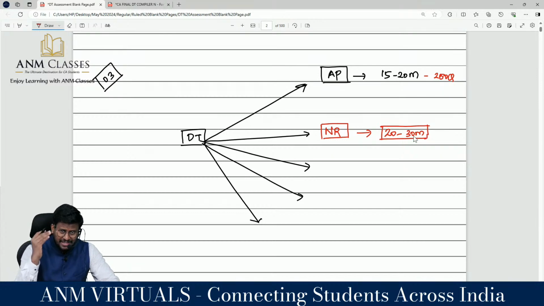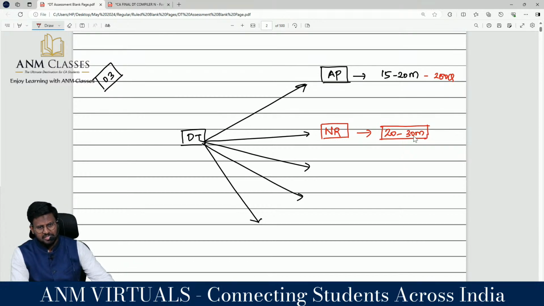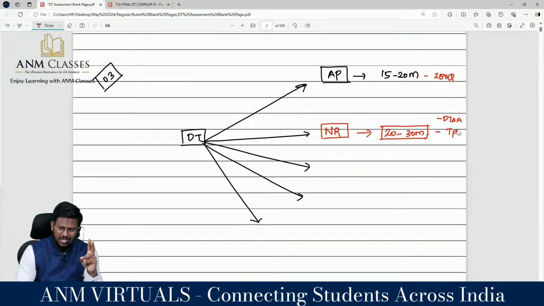This is not the weightage given by ICAI. This is my expectation on the paper, 20 to 30 marks. Here you have to be very thorough with the double taxation avoidance agreement. One question will be there, and transfer pricing, another question. From that area 6 marks or 8 marks will be there.